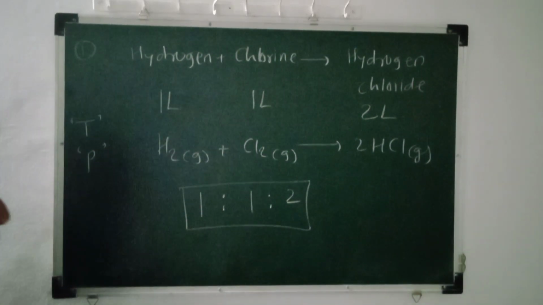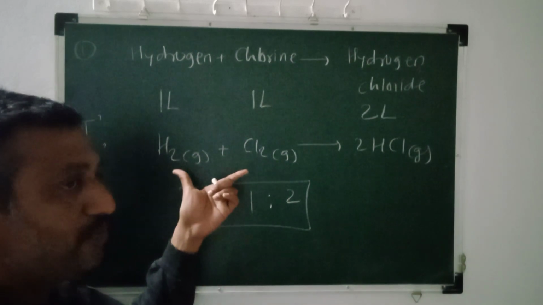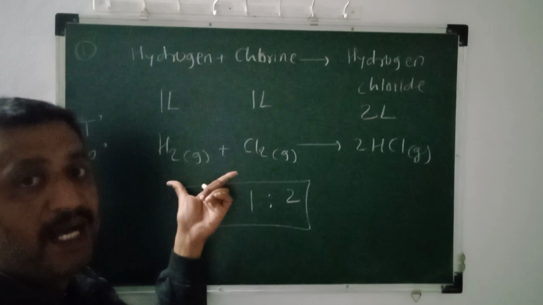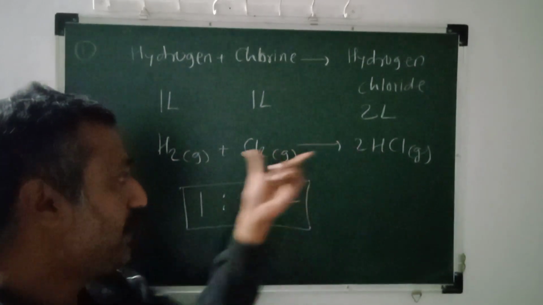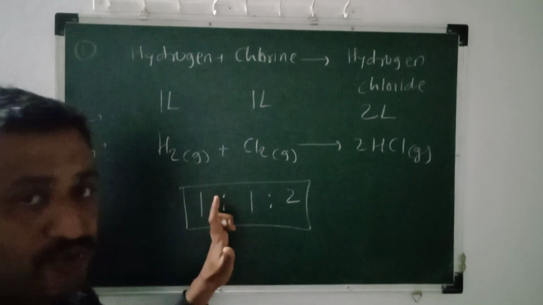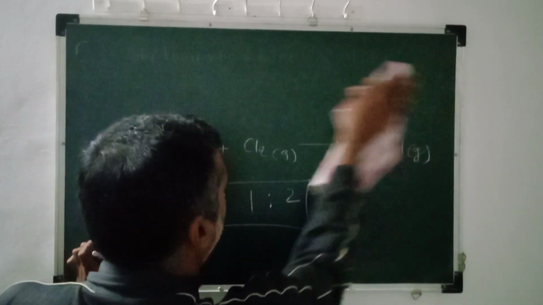This is the first example. Here we are seeing that the volumes of the reactants are additive. The product volume is 2, the reactant volume is 1 plus 1, 2. So here it is additive, but it's not a part of the rule. Let me tell you another example. Suppose here we have nitrogen as a reactant.